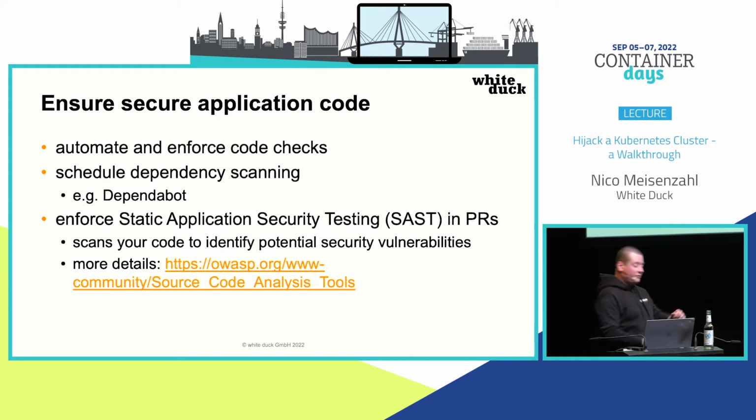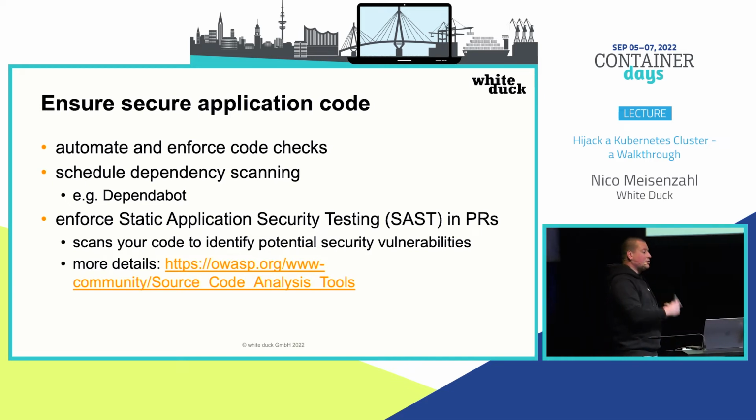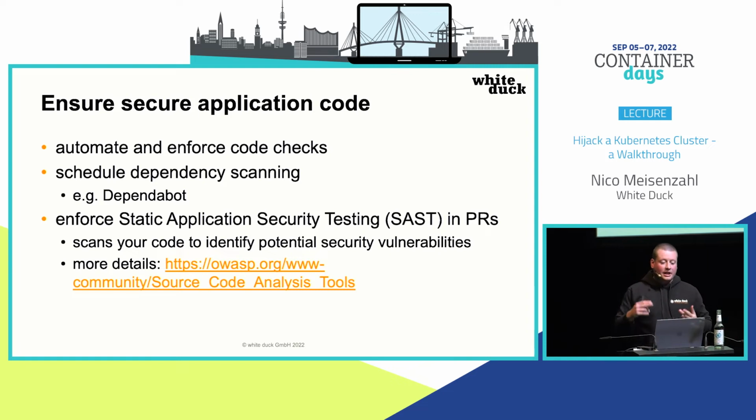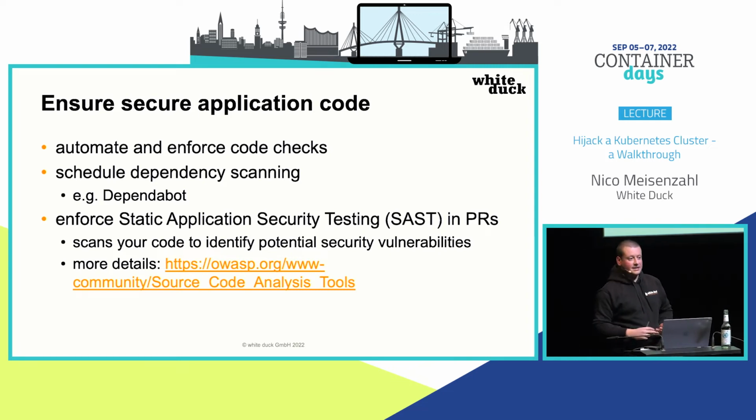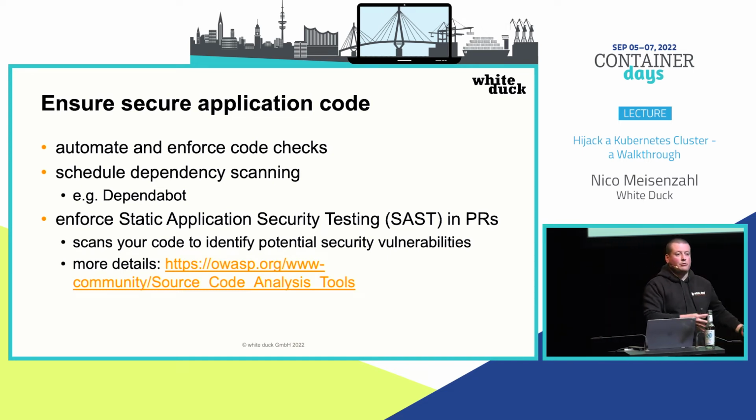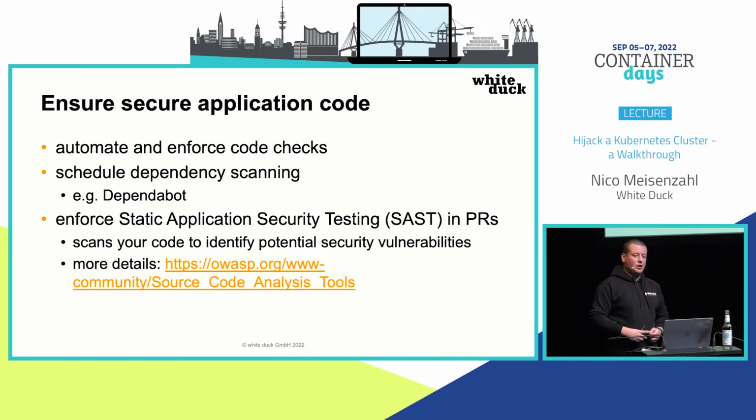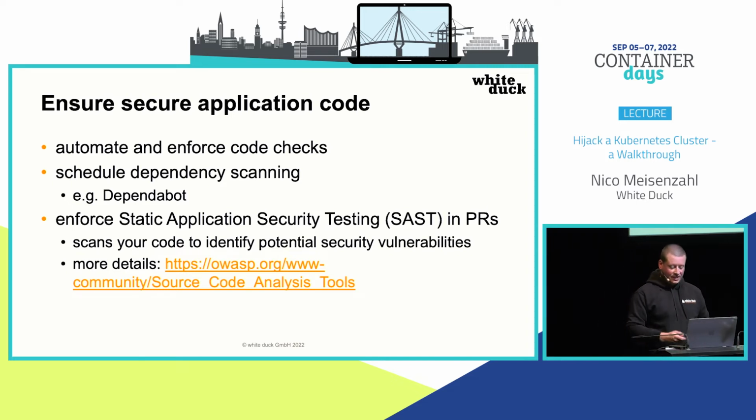Yeah, so with some minutes left, maybe a little bit faster. Ensuring secure code means really check your code, use static code analysis and shift it left. So basically really scan your code when you're doing a pull request, when you're implementing the code, to really be sure that the code is secure and they implemented all the best practices here. Also scan your dependencies, for example, with Dependabot or Renovate or anything like this, to really stay up to date with your dependencies, to see if there's an issue, to update it, and to really be secure.